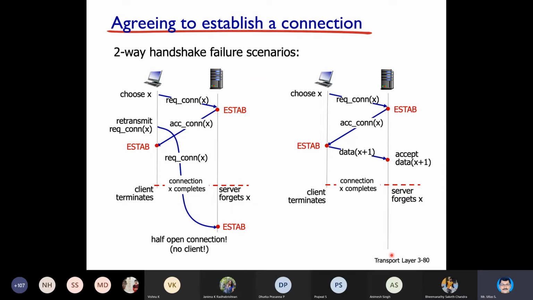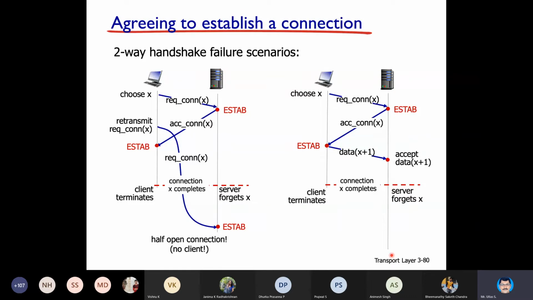Say, choose X. X is a client here, and the left side one is a client here. I'm looking at the second one, and I am explaining. Request for connection X it is sending. X is nothing but the sequence number. The other side is sending an acknowledgement for that request, so his acknowledgement number will be X. Why I said X is it's only 1 byte. If it is 10 bytes, then the acknowledgement number would have been X plus 10.